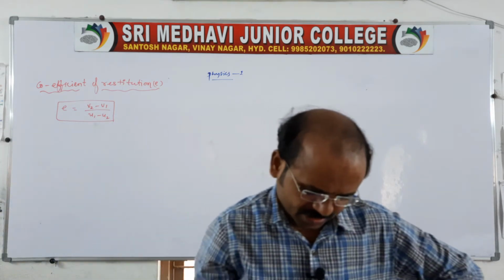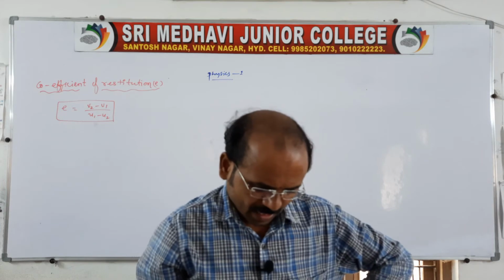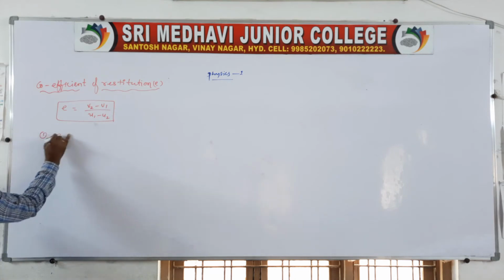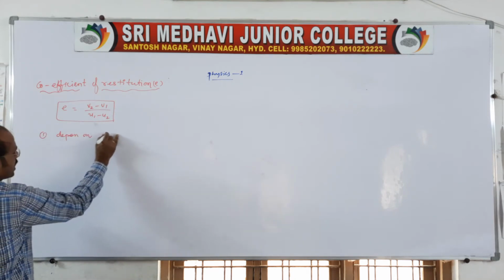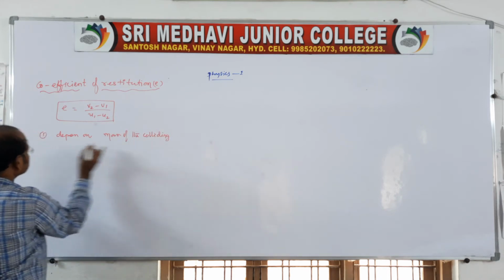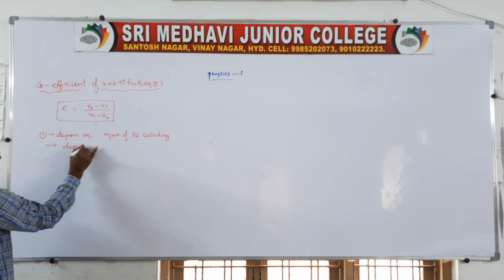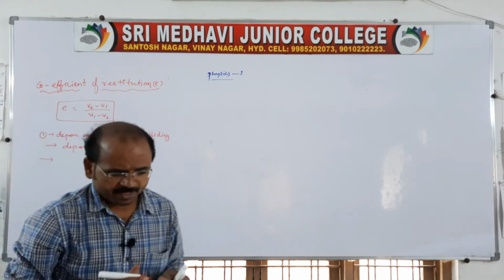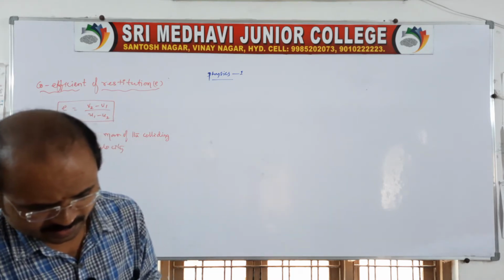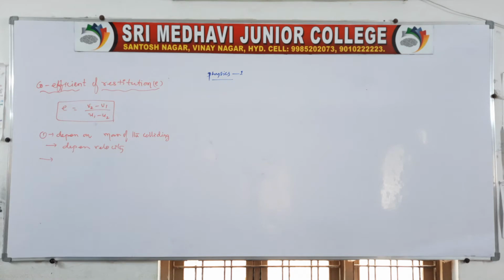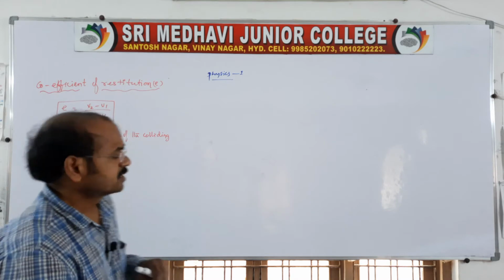Actually, coefficient of restitution depends on the mass of the colliding bodies as well as on the velocities. But it is independent on, you remember, we can say it depends on the nature of the colliding bodies. Clear?